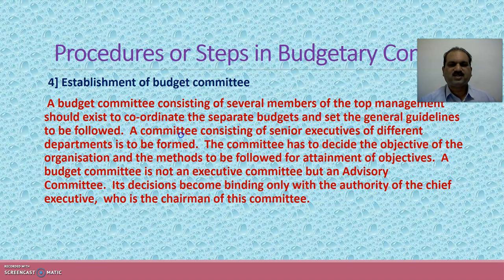A committee consisting of senior executives of different departments is to be formed. The committee has to decide the objective of the organization and the methods to be followed for attainment of objectives. A budget committee is not an executive committee, but an advisory committee. Its decisions become binding only with the authority of the chief executive, who is the chairman of the committee.